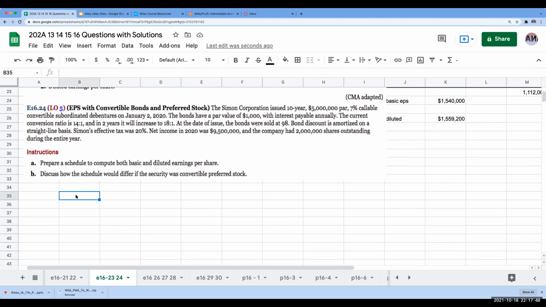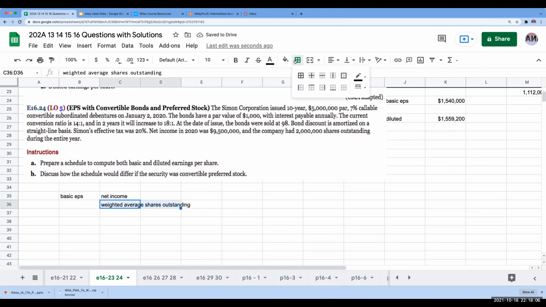So it's asking us to compute both basic and diluted earnings per share. Let's do the easy one first. Basic EPS is going to be my net income divided by my weighted average shares outstanding.